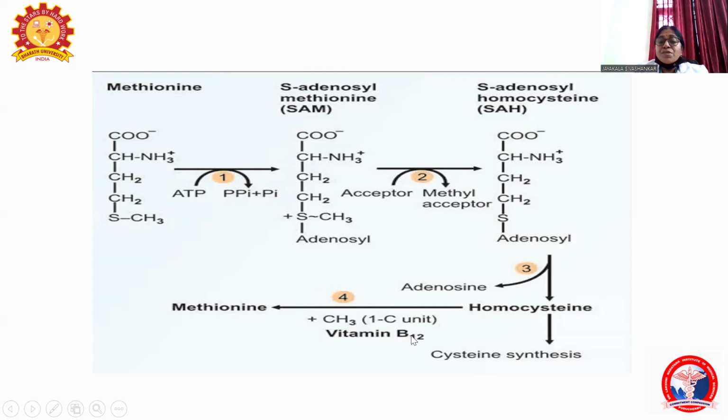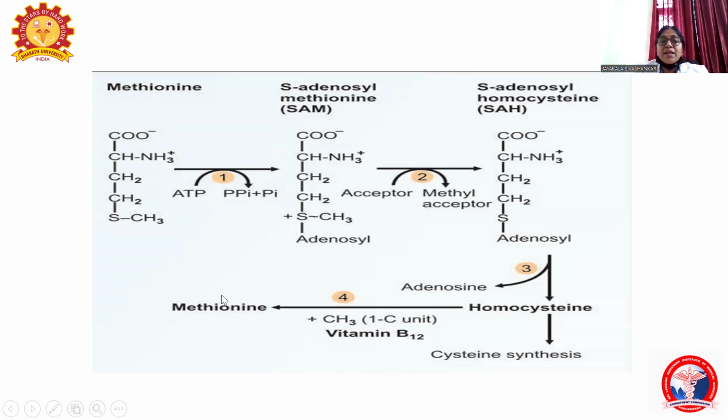So, the methyl group originated from the methyl cobalamin. The source of the methyl group for methionine is the one carbon pool, that is the methyl cobalamin. The methyl cobalamin transfers the methyl group to methylene tetrahydrofolate, and the methylene tetrahydrofolate is reduced to methyl tetrahydrofolate, and the methyl group is donated to homocysteine, and the homocysteine is converted to methionine.